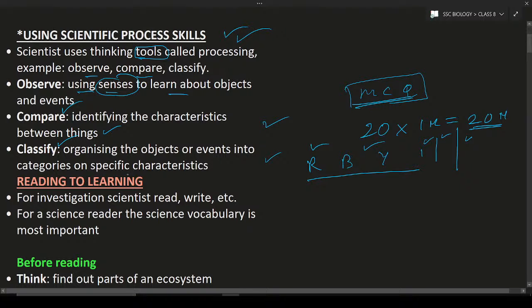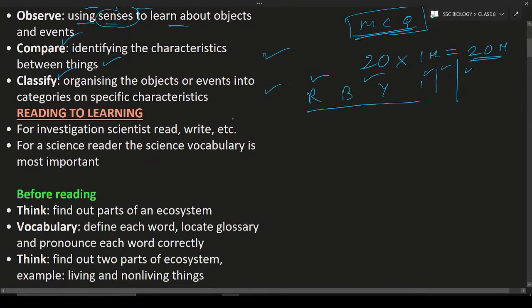So with classifying, you can classify the organs into various different types, okay? Next, reading to learn. How can you read? You can read any topic, and after reading, you can analyze, you can understand, and you can write on your own, okay? That is one of the main important things.